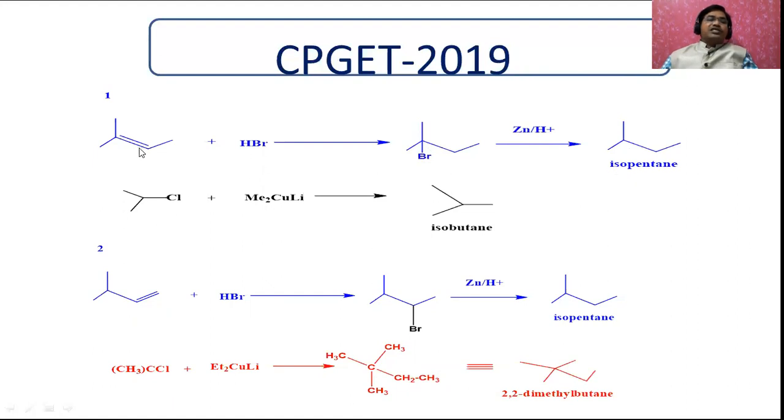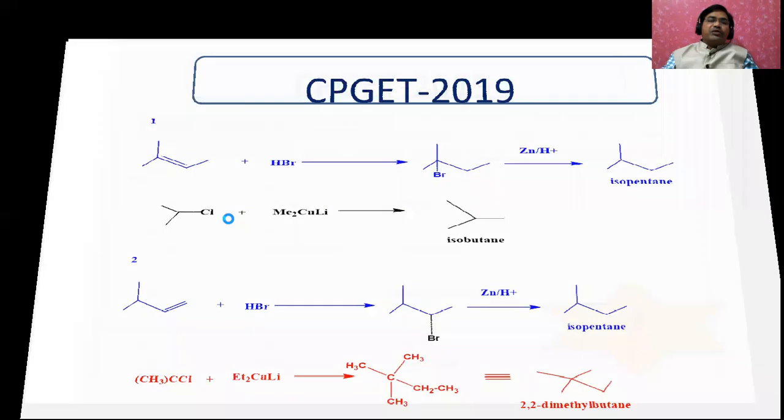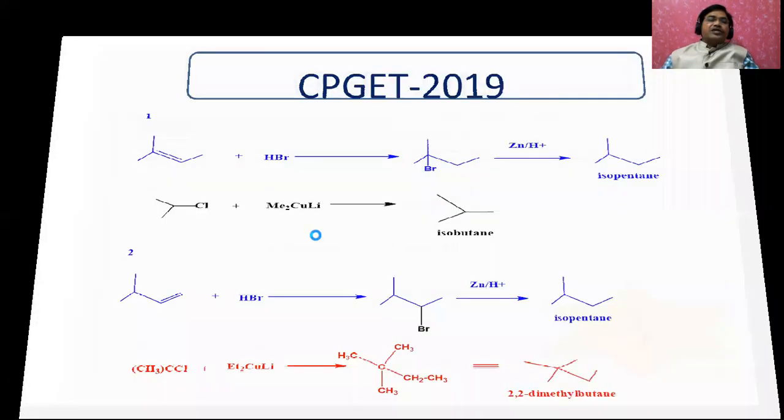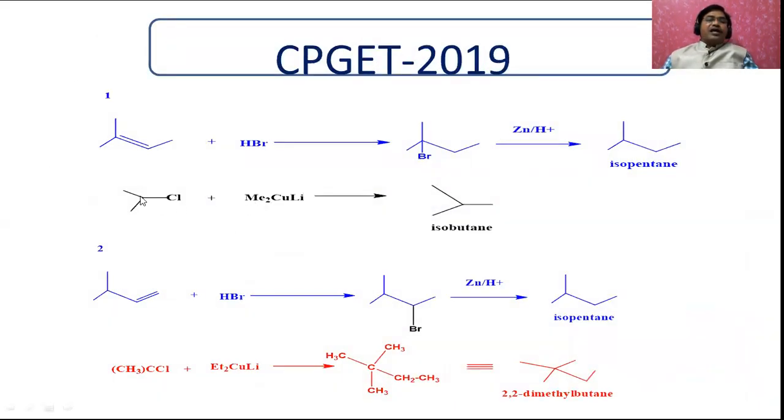This is P, and you have to remember this terminology. Here I am taking this P, and in the second reaction I am taking R and S. First the P reaction, the next reaction is the R and S. Now see, this is R and this is S. And this R, when reacted with this one, the chlorine is replaced by only one methyl group, and you will get only isobutane. This and this are not the same. That's why the product obtained from P is not related to the product obtained from R and S.